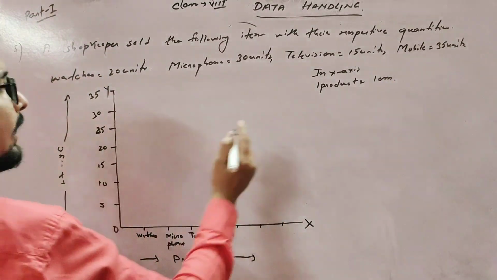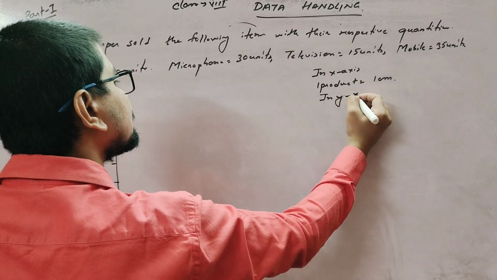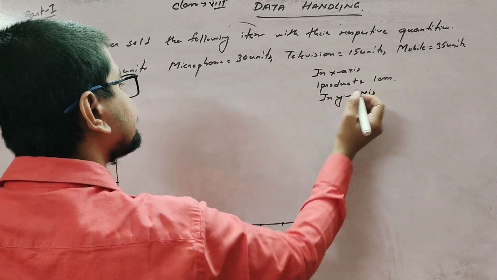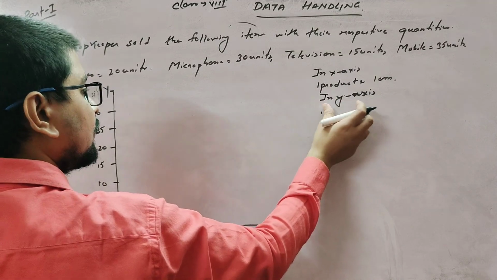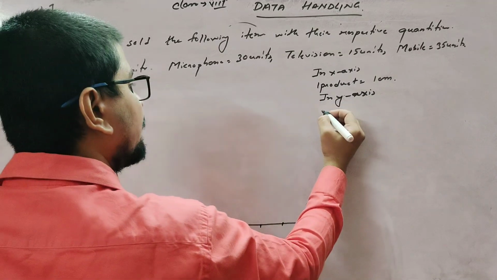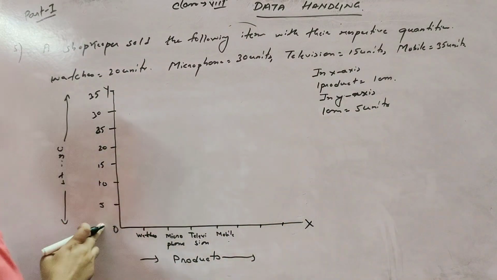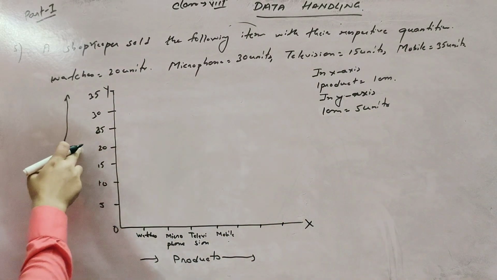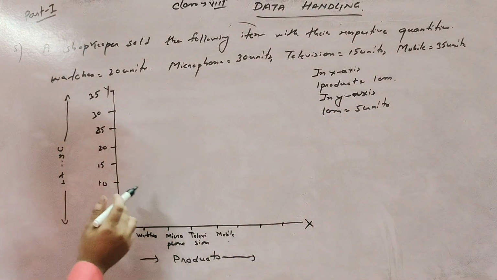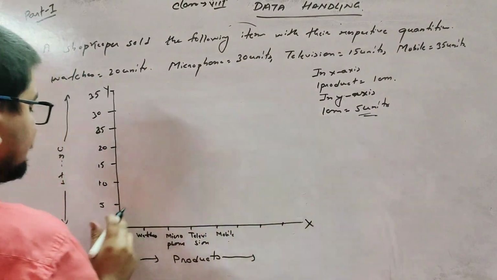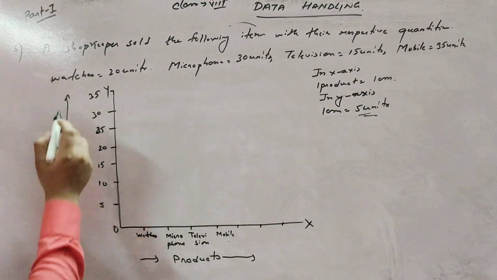And in the y-axis, 1 centimeter equals 5 units. You see, 1 centimeter represents 5 units. Here one product is written at a distance of 1 centimeter, and 5 units is written at a distance of 1 centimeter. Okay, now start the bar graph.